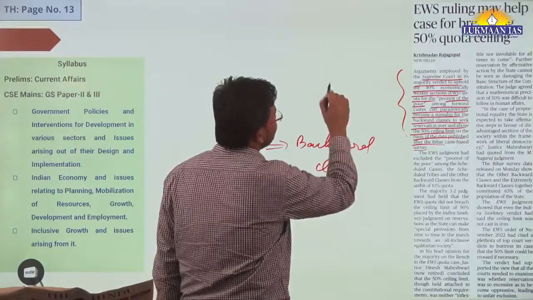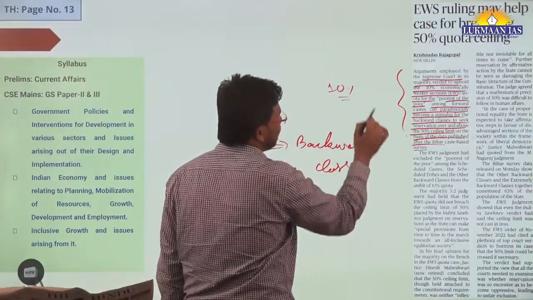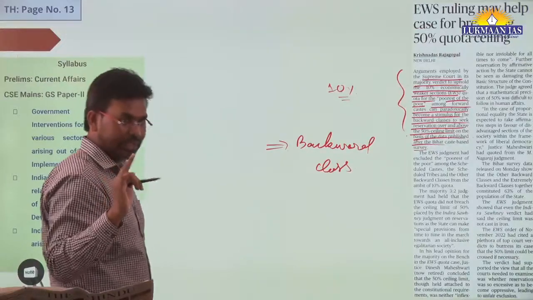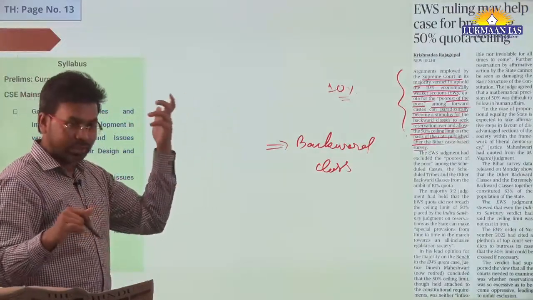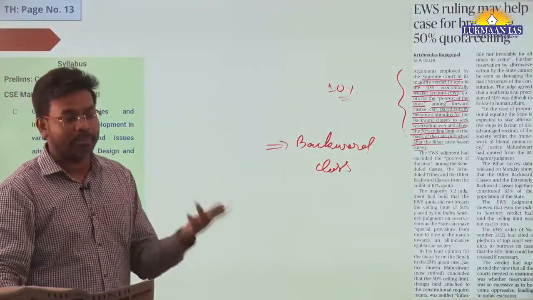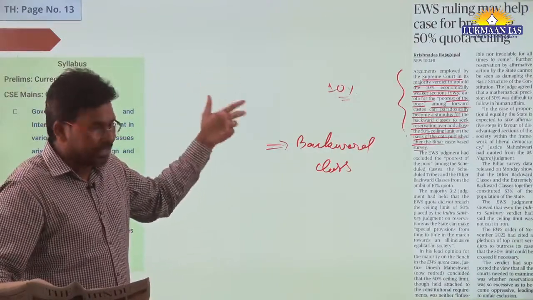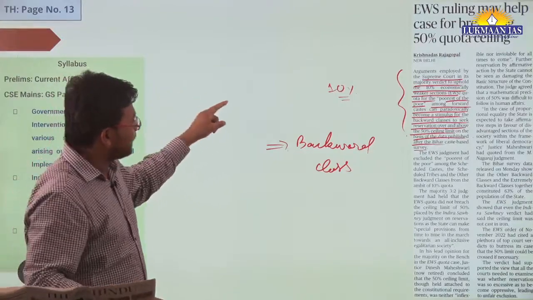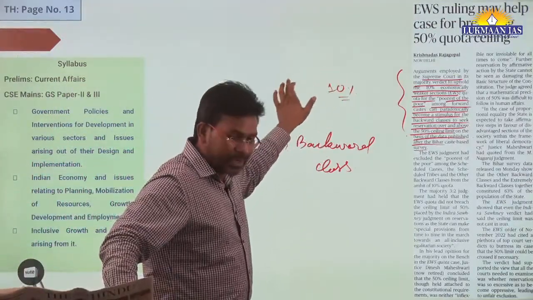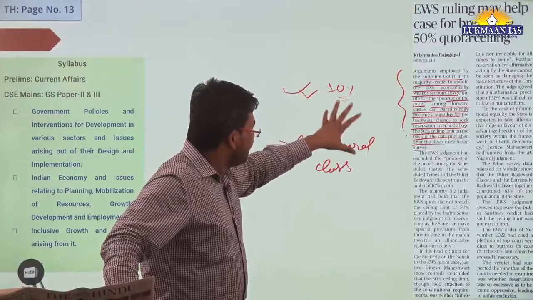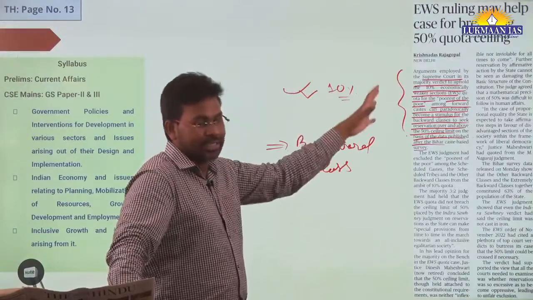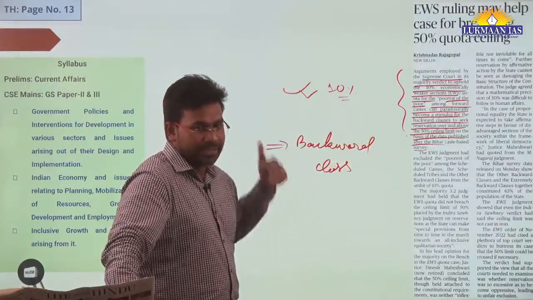For example, this 10% EWS quota is given to the economically weaker section. Generally it is to give protection to the people from upper classes of the society. Upper classes means, like, this religious denomination. But they say that since this has been upheld by the Supreme Court of India, now people from backward classes will seek additional what? Reservation.